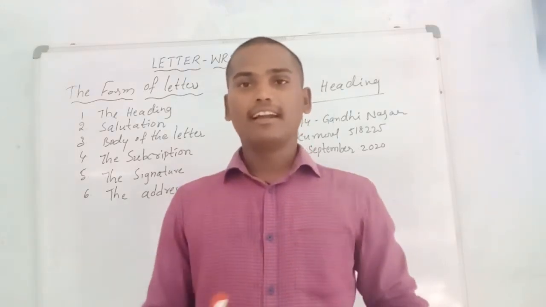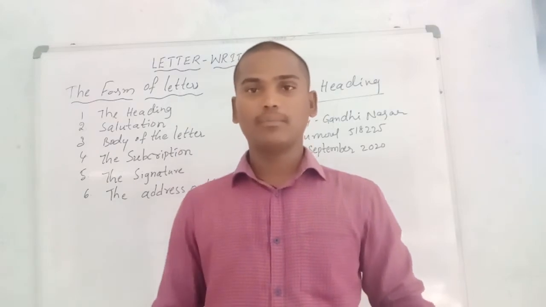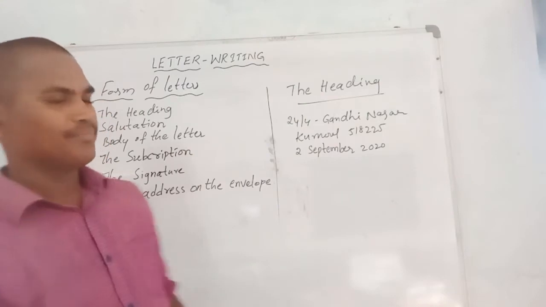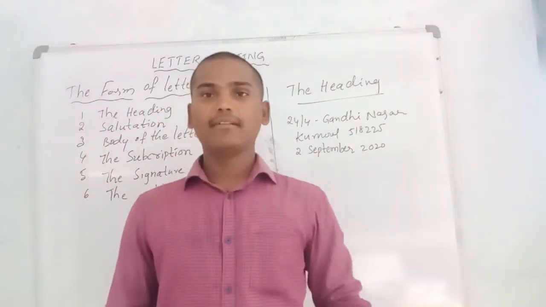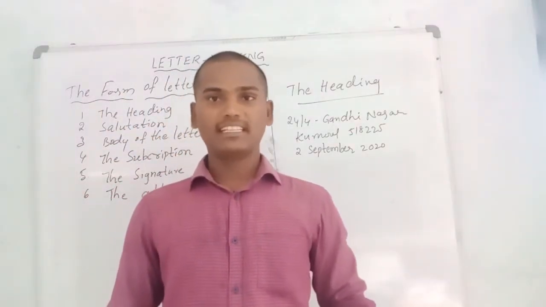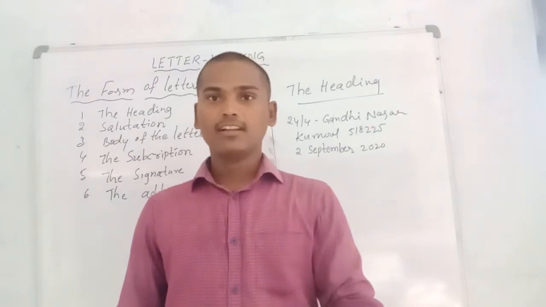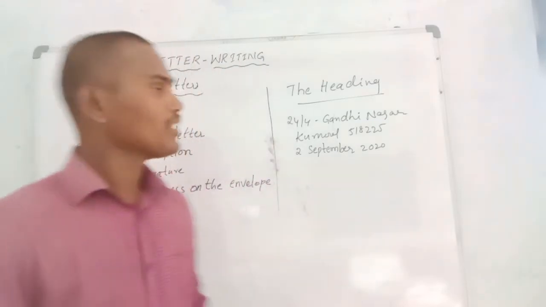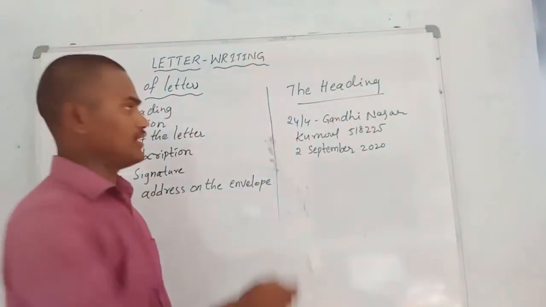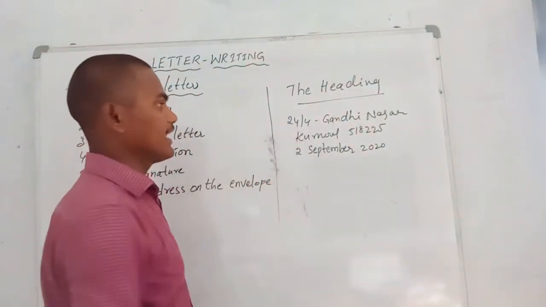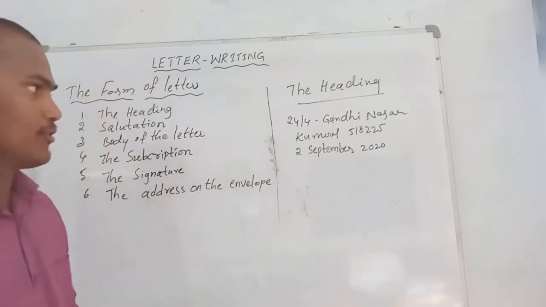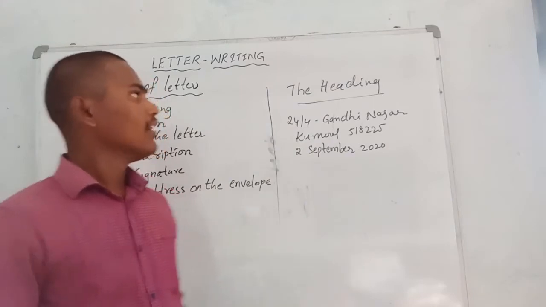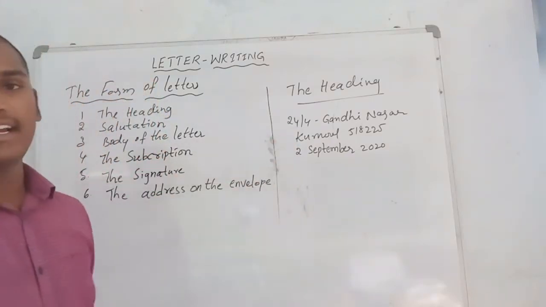Okay, fine. Let us know about these 6 parts one by one. First one, the heading. Basically, we should write the heading of a letter on the right side of the first page. I will tell you later. First, let us discuss all these 6 parts. So see here, I have written something: 24 by 4, Gandhi Nagar, Kurnool, 518-225, 2nd September 2020. It is the heading of a letter.